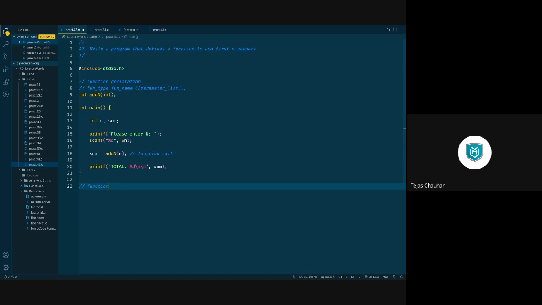So a function definition. Now function definition has 2 points. Function header and function body.